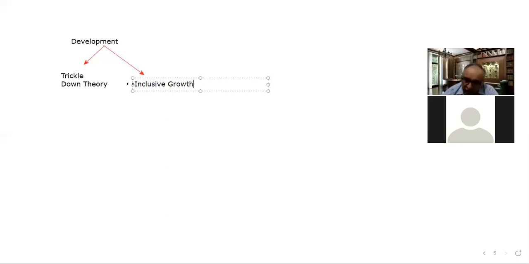So what I mean to say is that inclusive growth is such a growth which is more broad based.